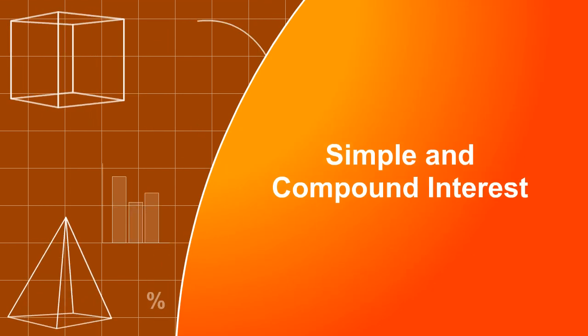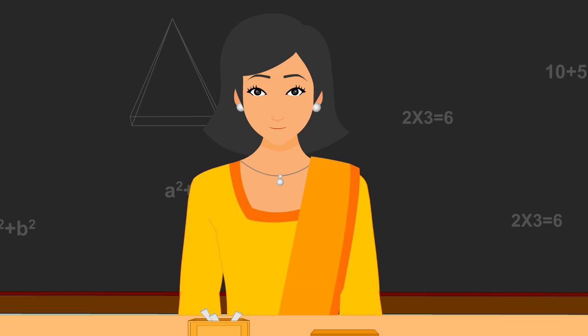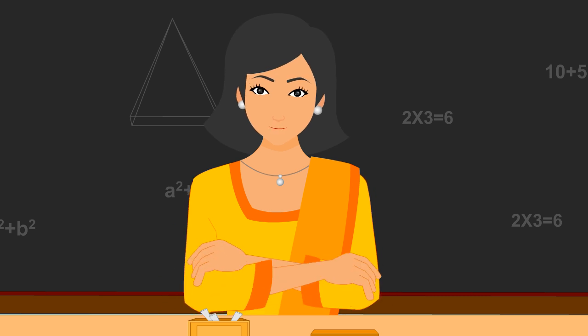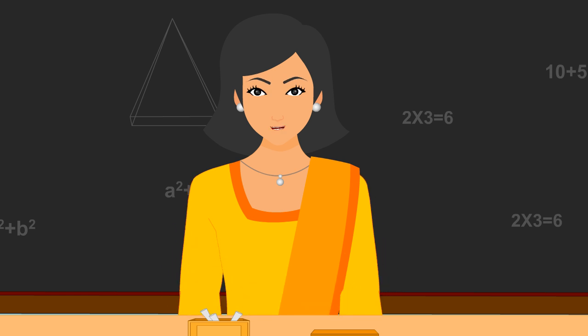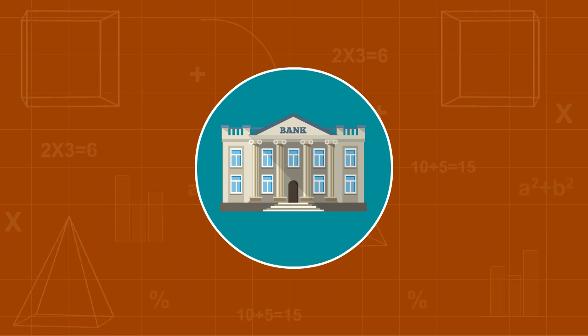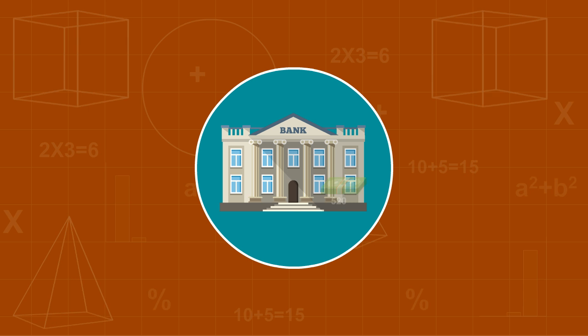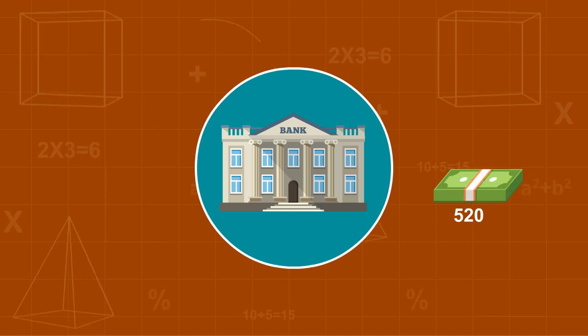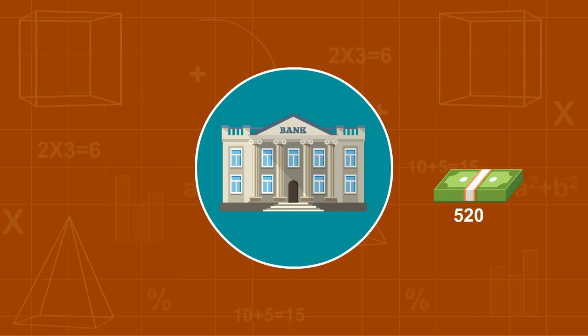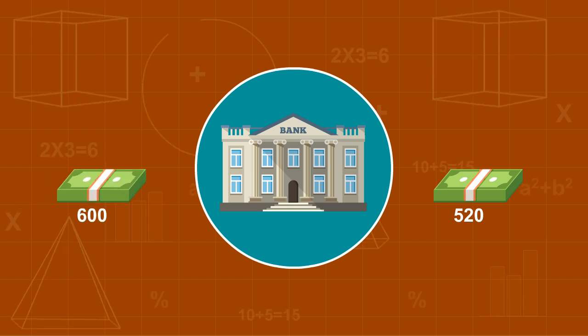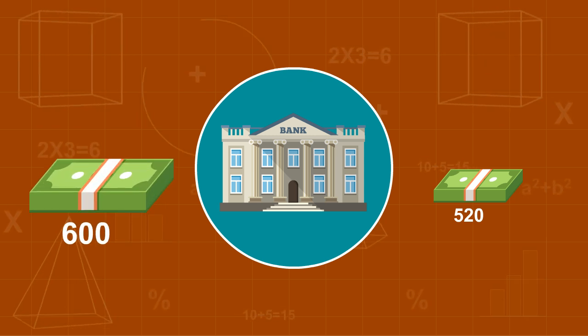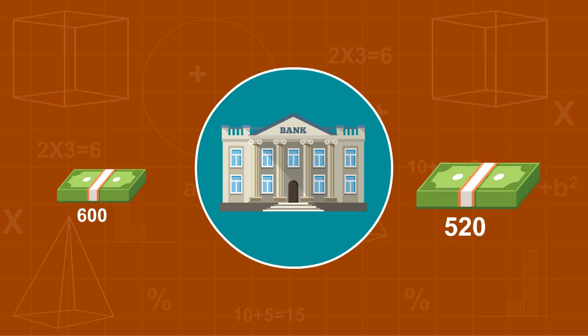Simple and compound interest. Hello children, have you ever thought, how does a bank make money? How does a bank give an extra amount for the money deposited by us? When we have a savings account in a bank and deposit money, the bank pays more than what we have saved. Similarly, when we borrow money from the bank, it expects us to pay more than what we have borrowed.